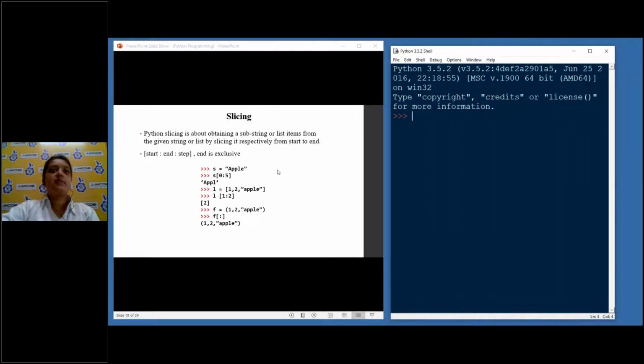So the next part here is slicing. This can be a little bit difficult for beginners to understand, but Python slicing is about obtaining a substring or list items from the given string or list by slicing it from start to end.